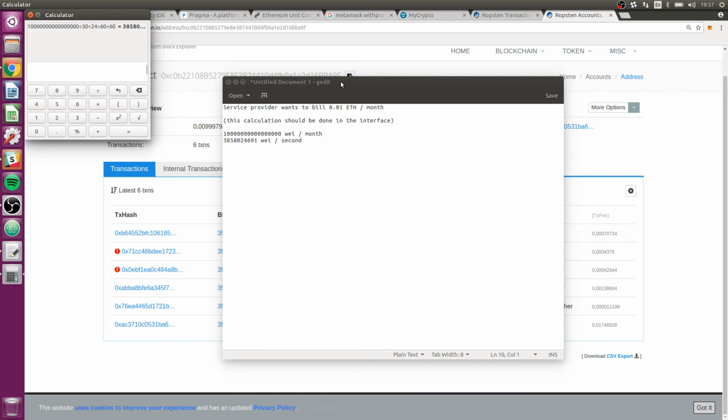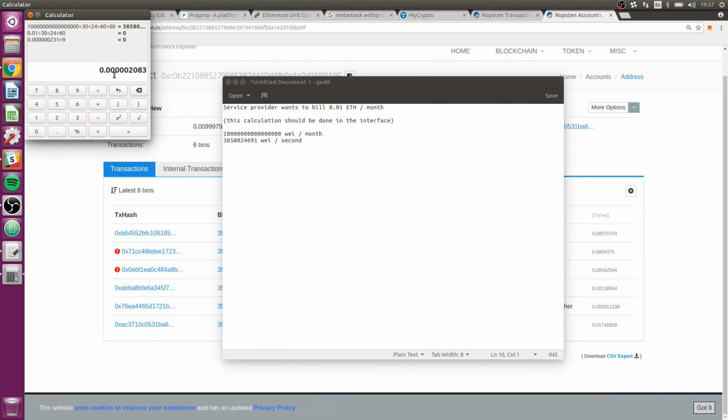And then we will multiply that by 9 and see if that's how much we actually got. So 0.01 Ether, that's how much per month. So we want to get, oh wait, we don't want to divide, do we? Yeah, we want to divide. Okay, so that's per day. And so that's the amount per hour. Divide by 60, so that'll be the amount of Ether per minute. And then let's multiply that by 9.